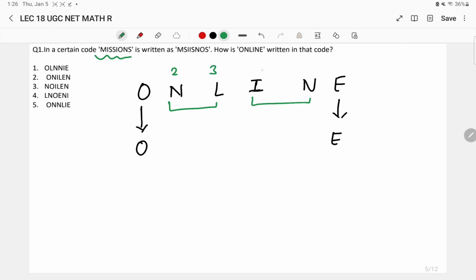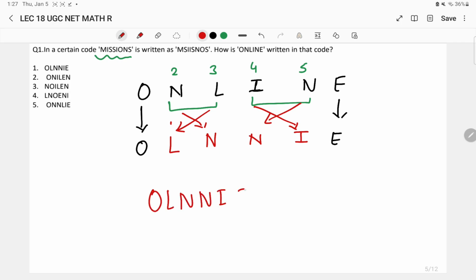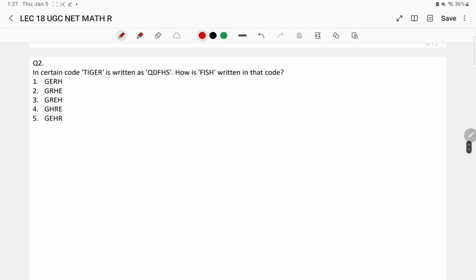So among the second, third, fourth, fifth letters, the third letter is going to be the second letter now, and the second letter is going to be the third letter now, that is N. Positions have been interchanged. Here also the position will be interchanged, that is the fifth letter will become fourth and fourth will become the fifth letter. So OLNNIE will be the code for online. So if we see the options, the first option is the right one for this particular given question. I hope you have understood the question. Moving on to the second question.